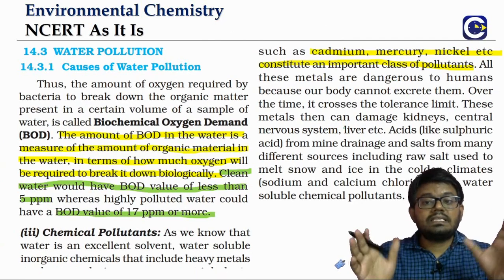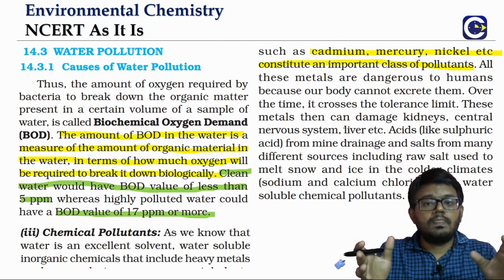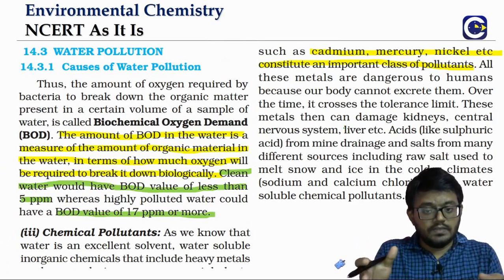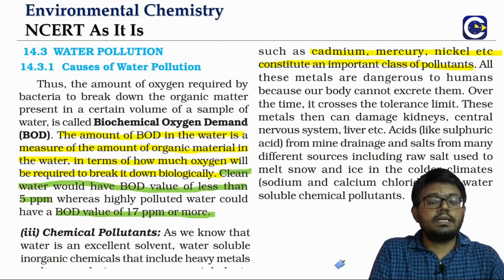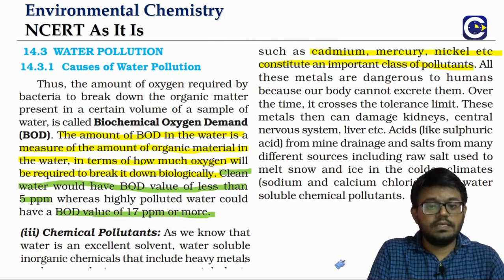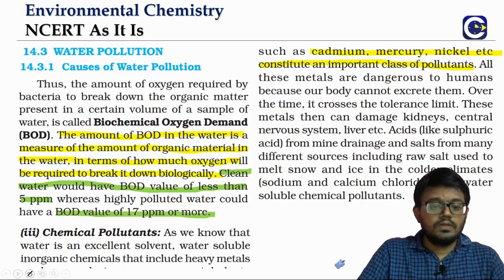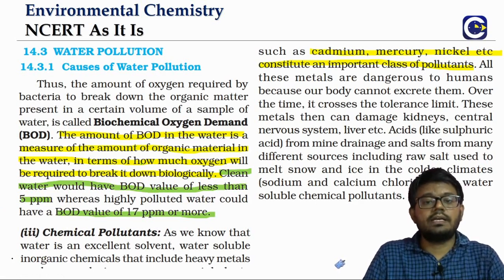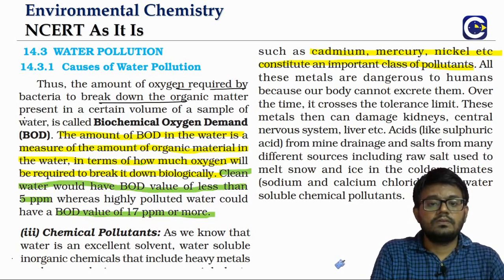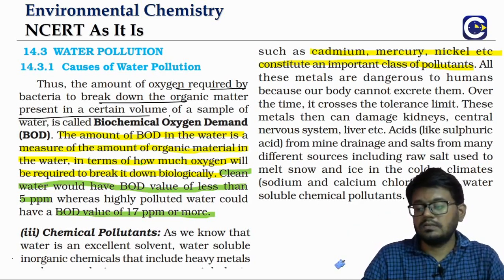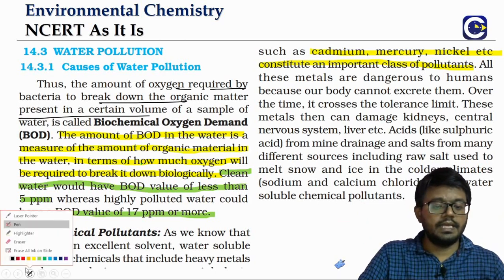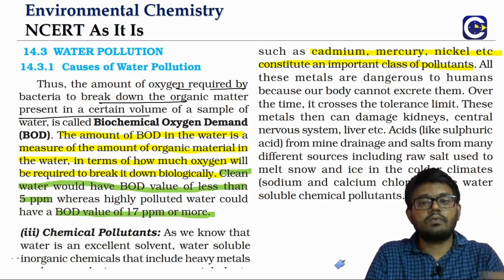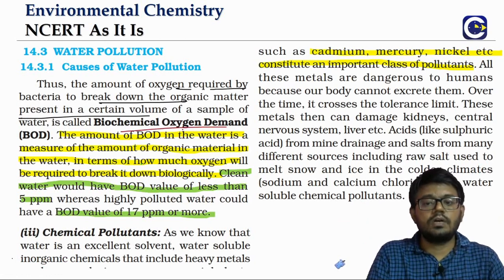Now to measure the amount of organic waste that is there in water, we use a quantity called biochemical oxygen demand. What is it? BOD. The biochemical oxygen demand is basically the amount of oxygen that is required by the bacteria to break down the organic waste. So in a given sample of water that we take, the amount of oxygen required to break down the organic waste, that's what we call the biochemical oxygen demand.